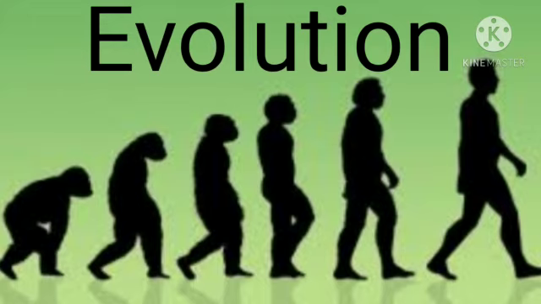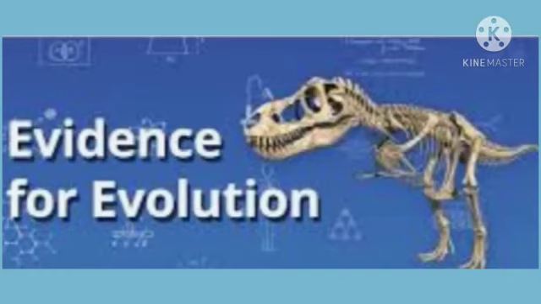Let us see the definition of evolution. The progressive development of plants and animals from ancestors having different structural and functional organization is called evolution. It is a gradual change occurring in living organisms over a long duration. This is a very slow-going process through which development of organisms is achieved. Let us see the evidences for evolution.